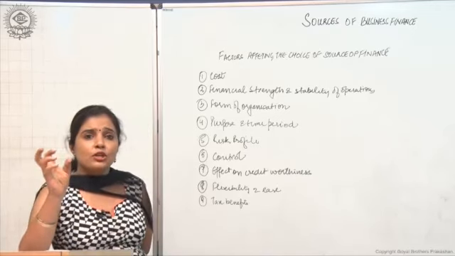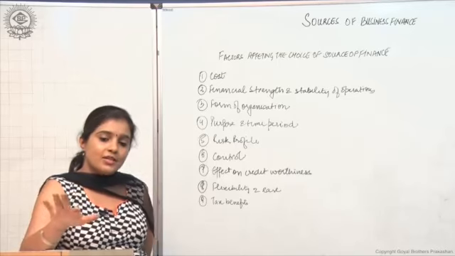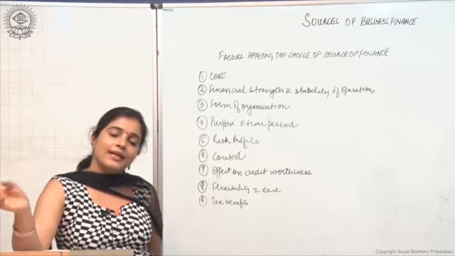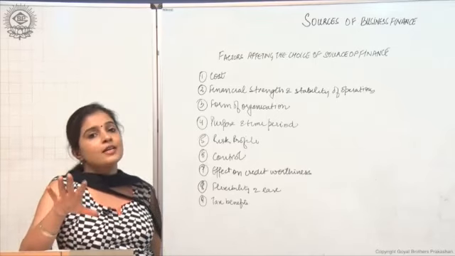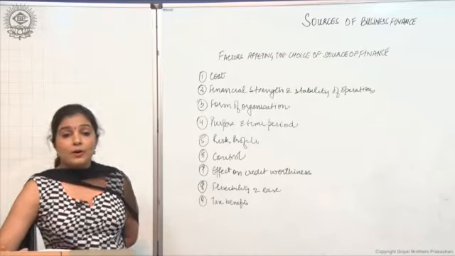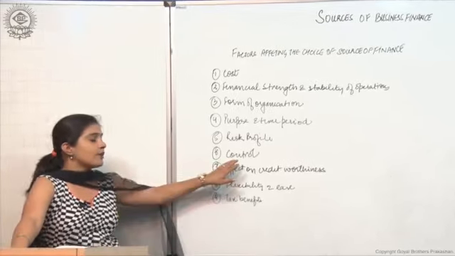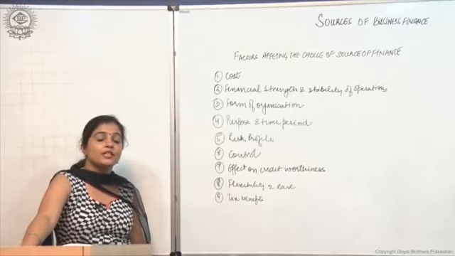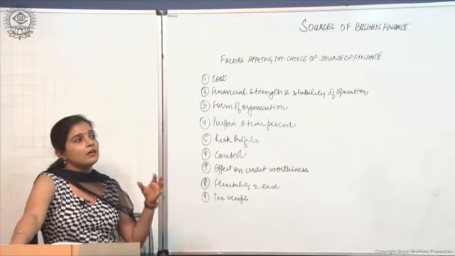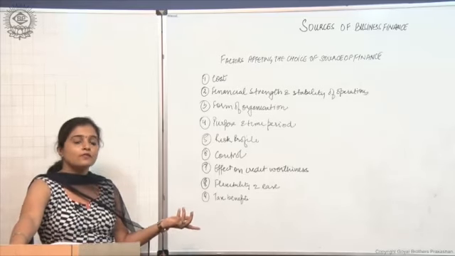Then coming to risk profile. Now when we talk about the risk profile, if a company is a risk taker, only then it should go in for sources like debentures. Okay? And if it is risk averse, then something like equity shares is a safer bet to go in for, right? Then control, depending upon how much control you are ready to share. Because if you raise money by issuing equity shares, that is going to lead to dilution of control. But if you are taking a loan from the bank, issuing debentures, or issuing preference shares, that is not going to lead to any dilution of control.